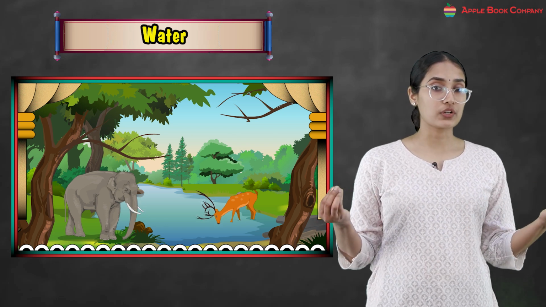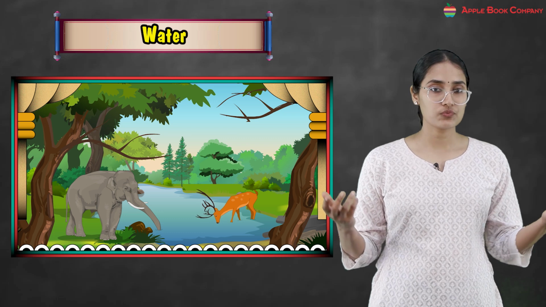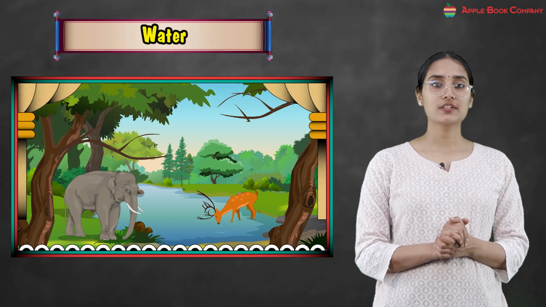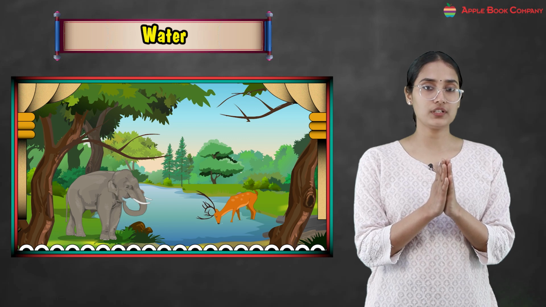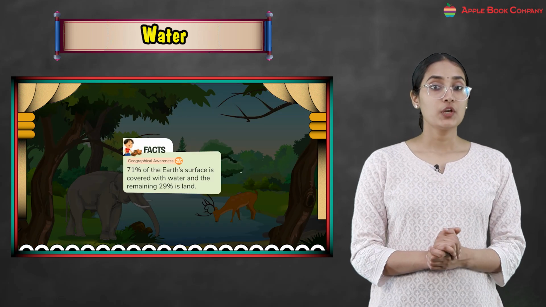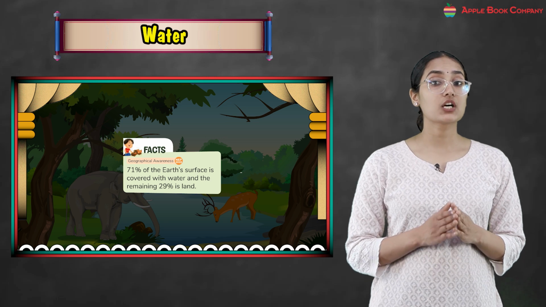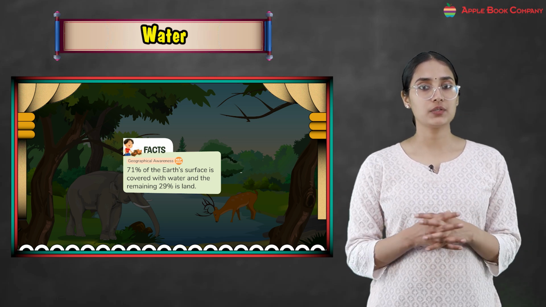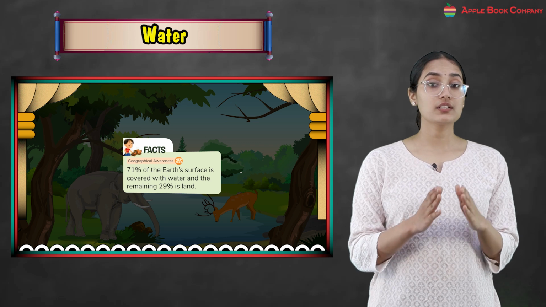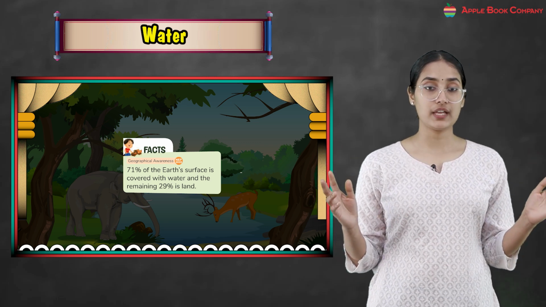We use it for cleaning, for growing our food, right? So how important water is for our lives! Therefore, all living things need water for their survival. Do you know that 71% of Earth's surface is covered with water and the remaining is the land, okay? So it covers so much percentage of our Earth, right?